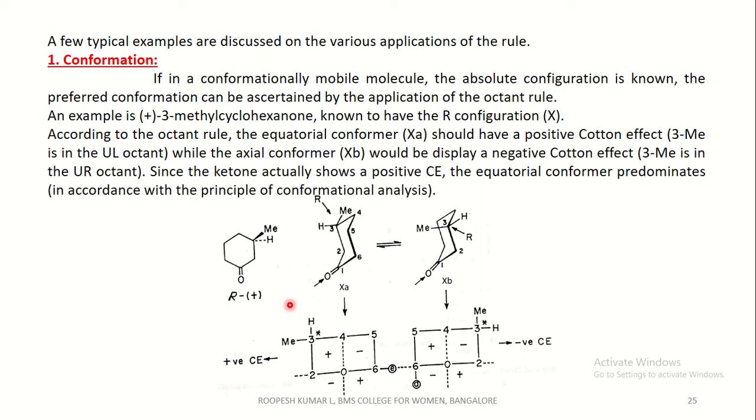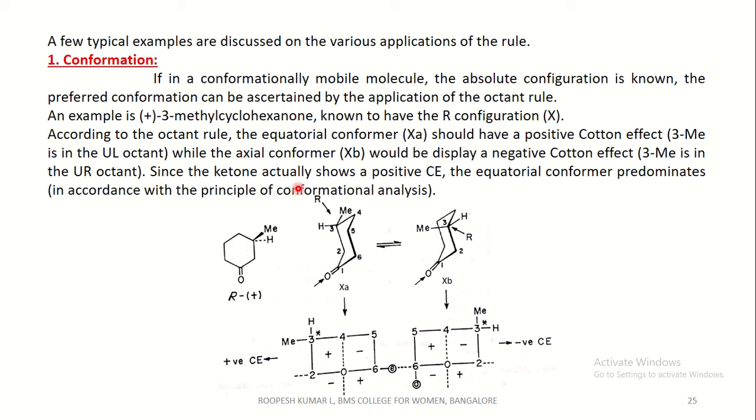That is, if you view through this angle, this is the R position which is in the upper left octant, which shows a positive quadrant. See, this is the upper left quadrant which shows the positive. There is a methyl group attached to the third position.